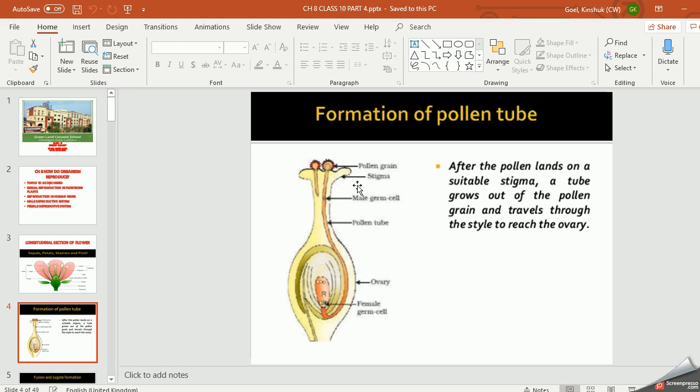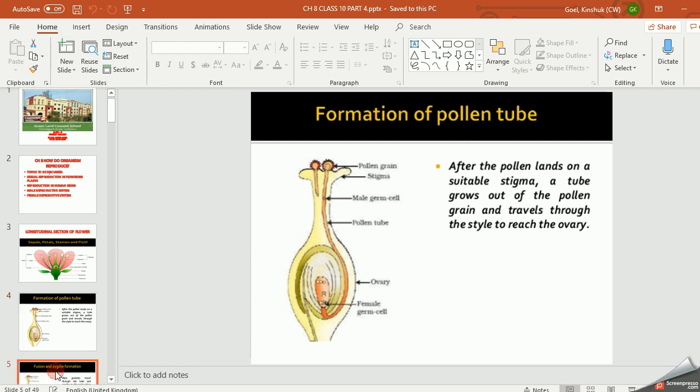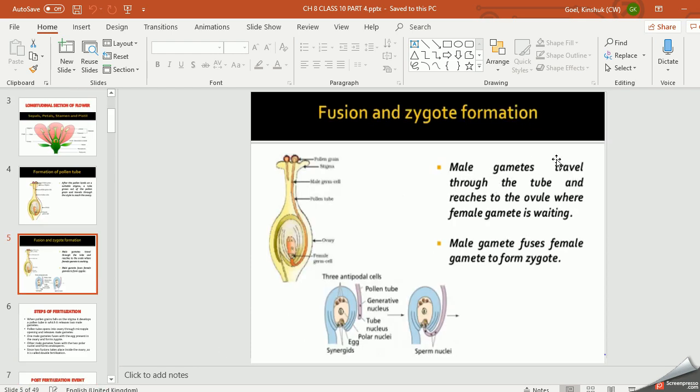Clear? Now, what does this pollen tube contain? When the pollen tube develops, it releases two male gametes, male germ cells. These male gametes are released in the ovule. In each ovule, you will have one egg and two polar nuclei. Now these male gametes travel through the tube and reach the ovule where the female gamete is waiting. This is the egg and these are the two polar nuclei.